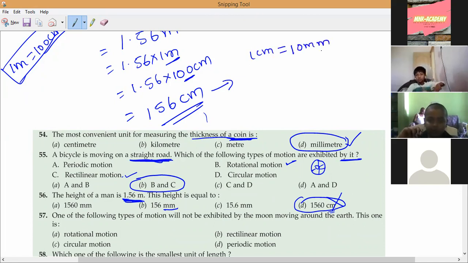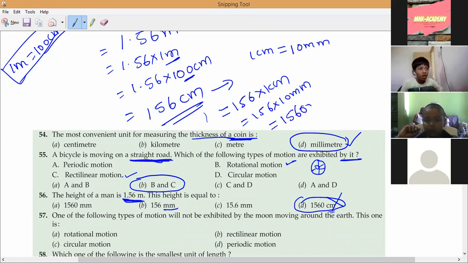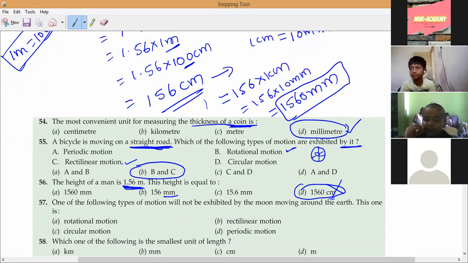You have to multiply. So 156 into 1 centimeter equals 156 into 10 millimeters. Multiply it and tell me how much. 1560 millimeters. Which option is correct?